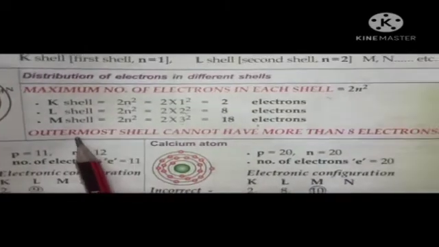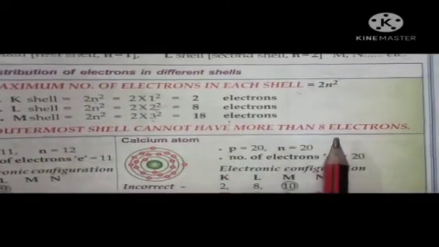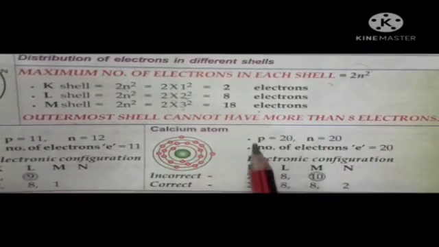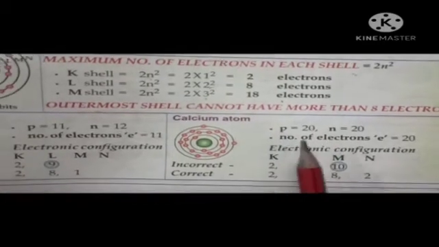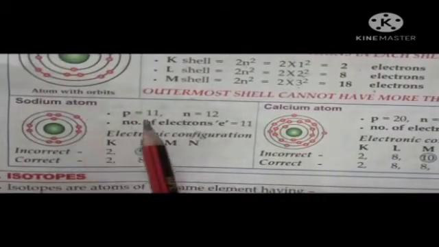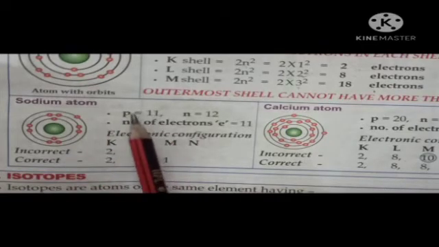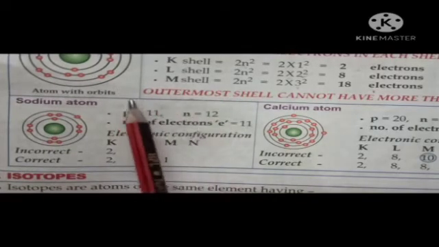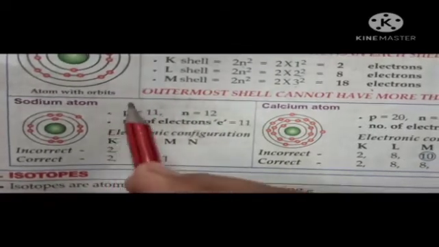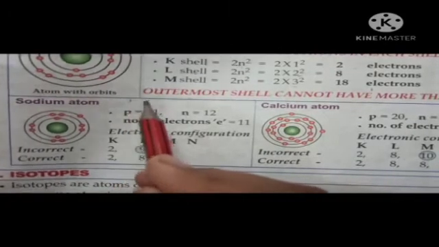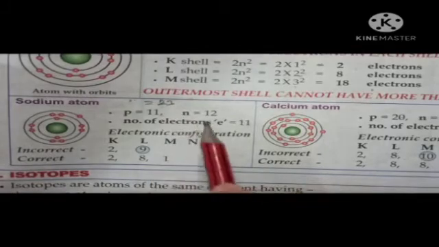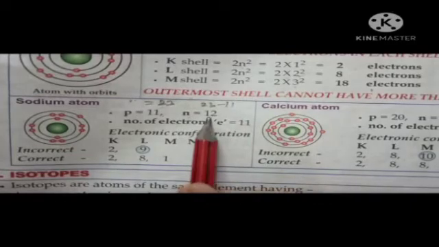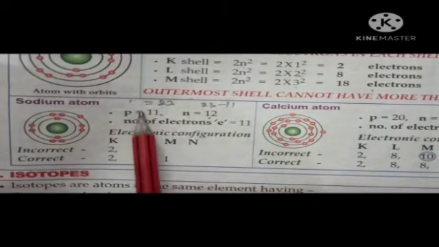And the second rule is that the outermost shell cannot have more than 8 electrons. If there are more than 8 electrons in the outermost shell, then what happens? The rest of the electrons jump into the next shell. For example, here sodium's atomic number is 11. So the number of protons is also 11 and the number of electrons is also 11. Its mass number is 23. So the number of neutrons is 12. Why? Because 23 minus 11 is 12, right? And the number of electrons is 11 because the number of protons is also 11.